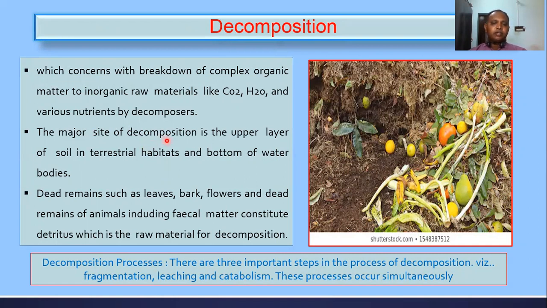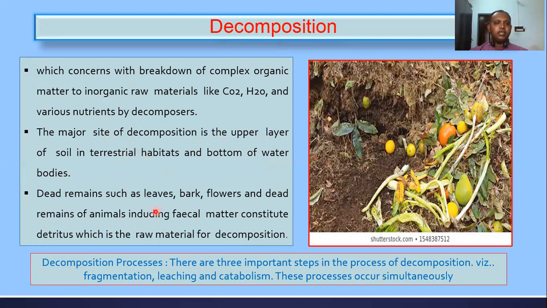The main site of decomposition is the upper layer of the soil if it is a terrestrial ecosystem. If it is an aquatic ecosystem, it is the bottom of the water body. Keep in mind these main sites of decomposition, right?